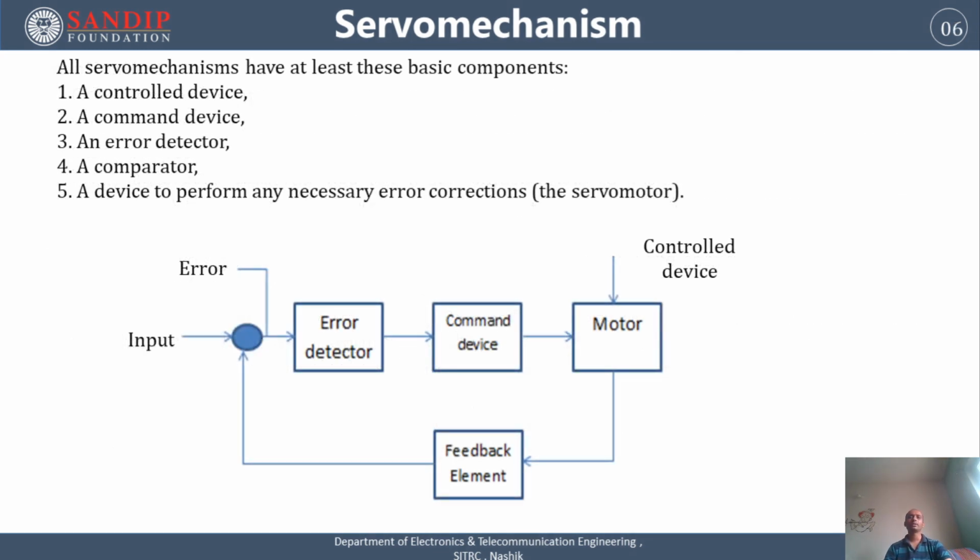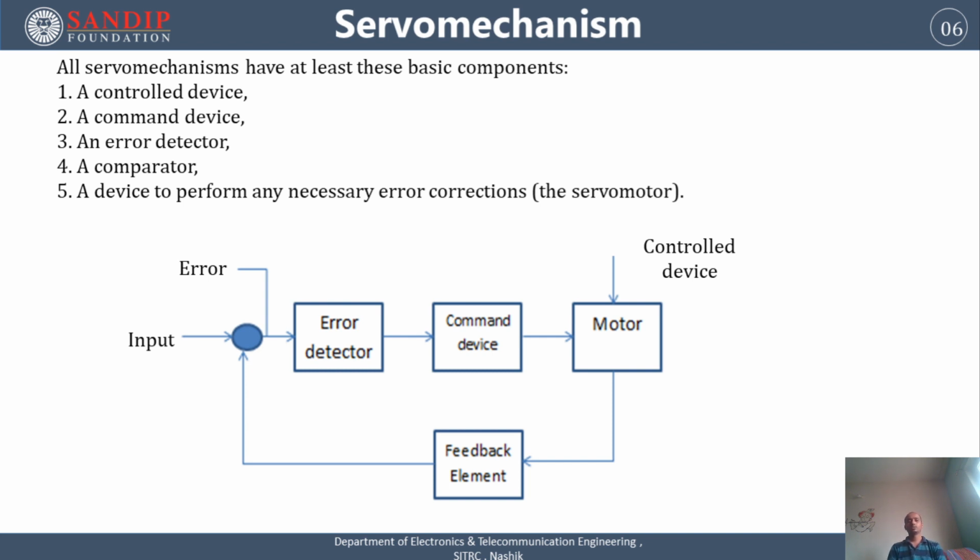Now, what is the basic block diagram, or what are the components of a servo mechanism? Let's see. All servo mechanisms have at least these five basic components. First, a control device, or command device. Then an error detector, a comparator circuit, and a device to perform the necessary action, which we can call an actuator, or a servo motor.